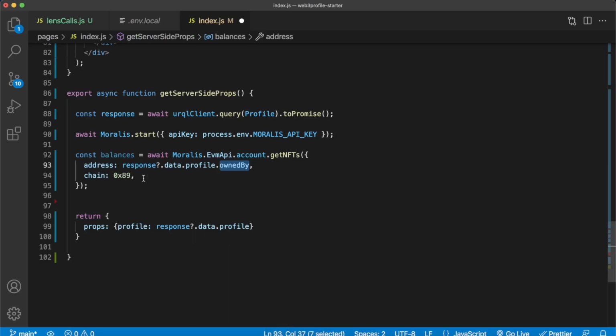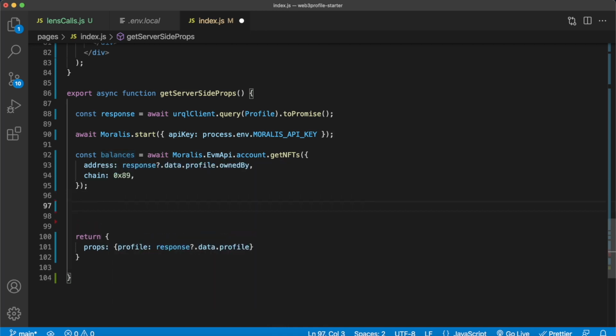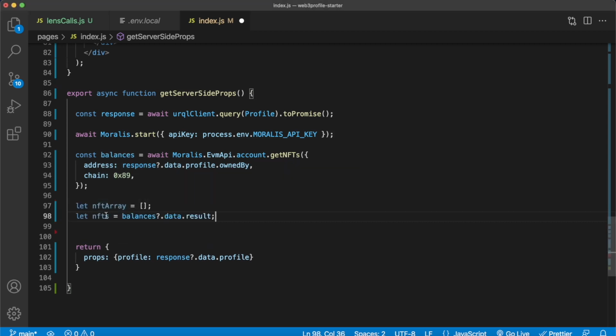Jump back into Visual Studio Code, and now in our balances, we have a response of the NFTs on the Polygon network this user owns. But we want to do a little bit of filtering to just get the Lens protocol NFTs. So let's go ahead and create two variables. We'll make an NFT array and an NFTs variable which has the result of our Moralis get NFTs query, which is an array of all the details of every single NFT on the Polygon network this wallet owns.